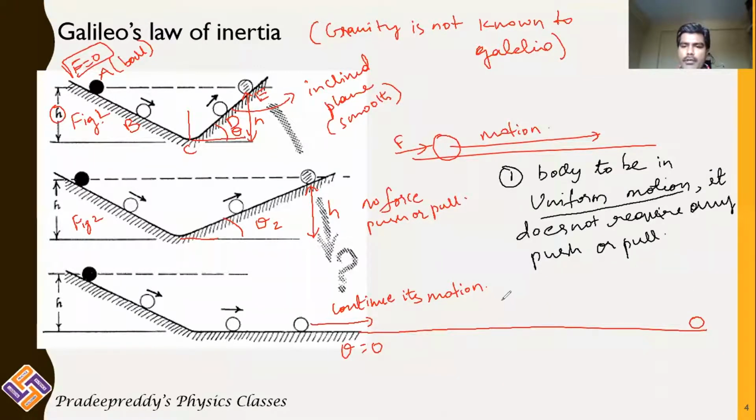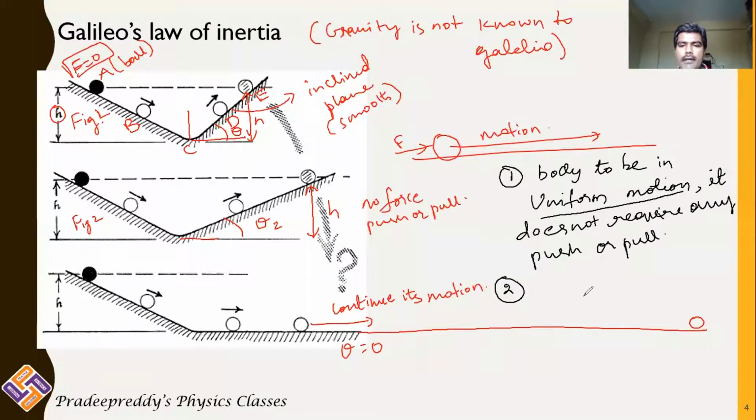Next, point number 2. In all these cases, the body is moving with uniform motion. Check it: I am not saying that it is accelerating, it is uniform motion. So for a body to be in uniform motion, there is no requirement of force. It itself will keep moving, without any external agent.